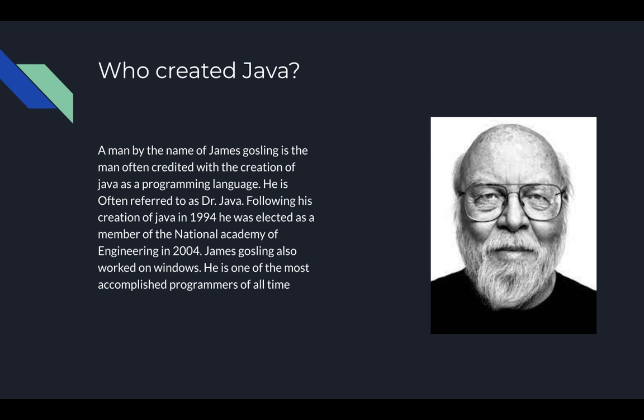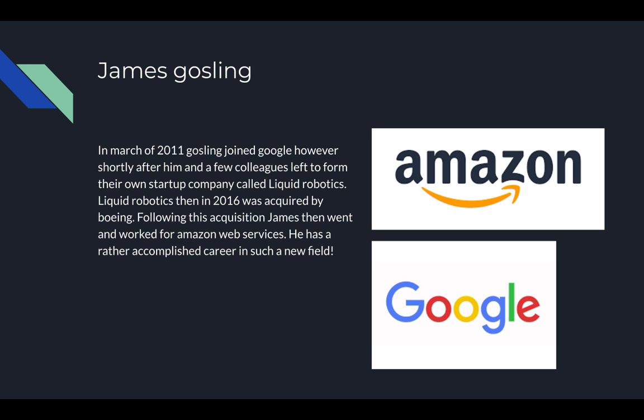Who created Java? A man by the name of James Gosling is often credited with the creation of Java as a programming language. Many people call him Dr. Java. Following his creation of Java in 1994, he was elected as a member of the National Academy of Engineering in 2004. He's also helped work on Windows and he's one of the most accomplished programmers of all time.